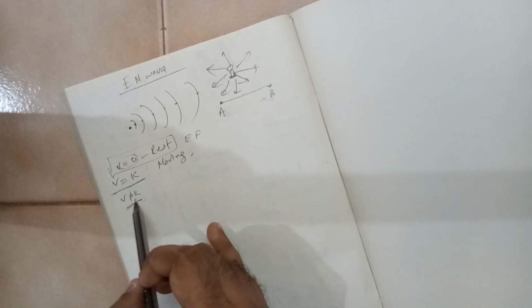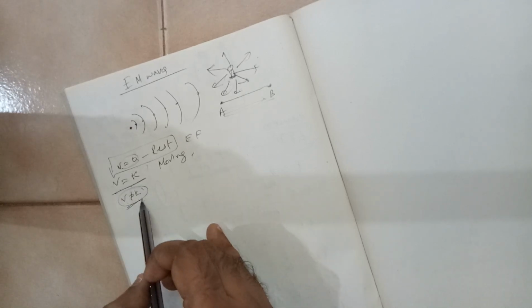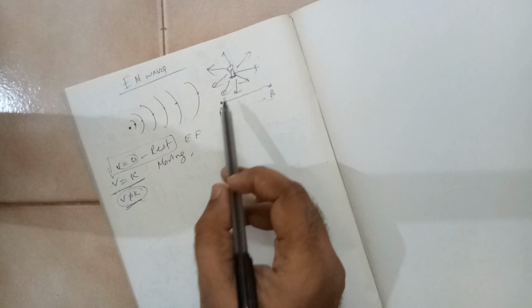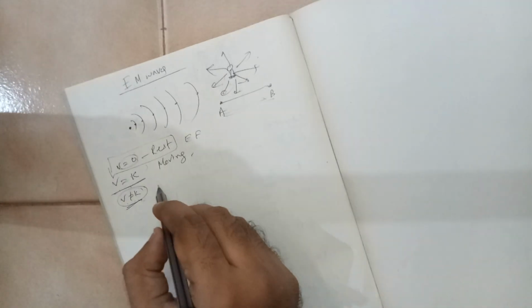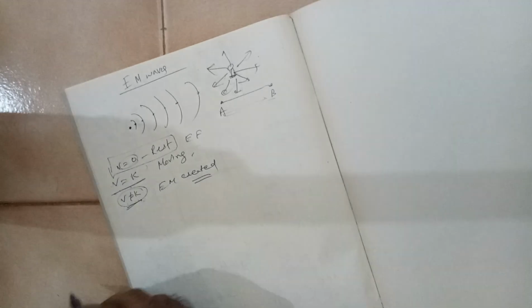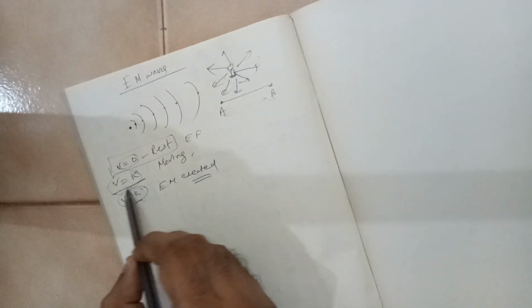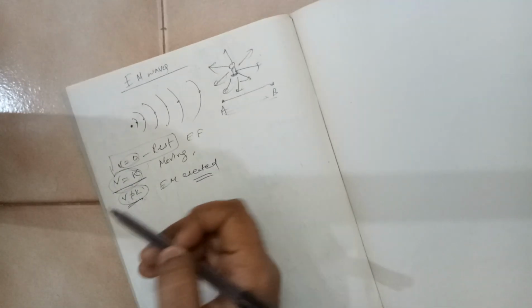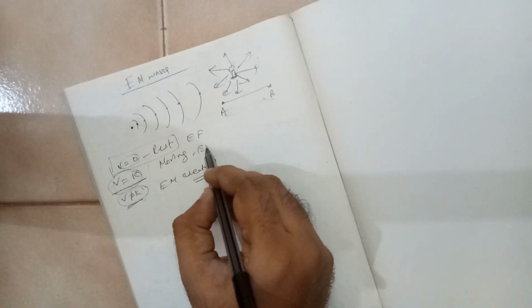In this case, when the charge is accelerating, electromagnetic waves are created. EM is created. This case we have seen earlier. When the charge is moving with a constant speed, it creates an electric field as well as a magnetic field.